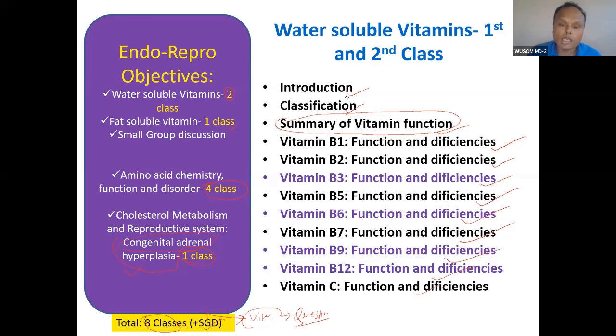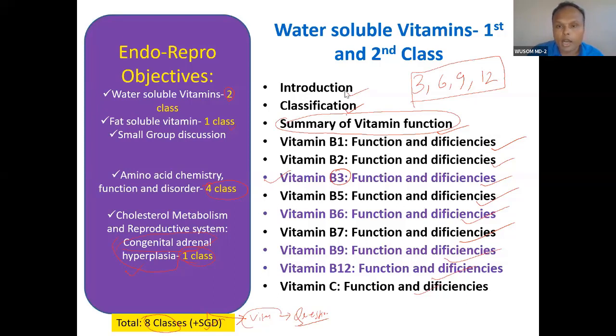Here I'll tell you one thing. Vitamins that are multiples of 3: vitamin B3, 3 2's are 6, 3 3's are 9, 3 4's are 12. So the vitamins with these numbers are important ones. Among these, all are important. Vitamin is a very, very important topic. So everything about vitamins you need to understand and memorize.